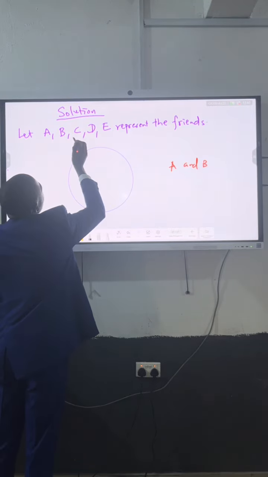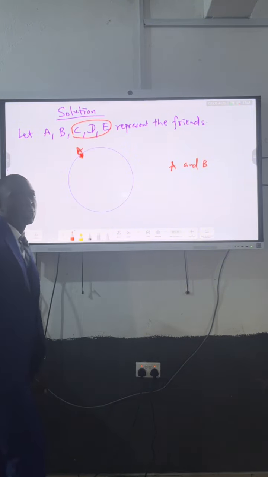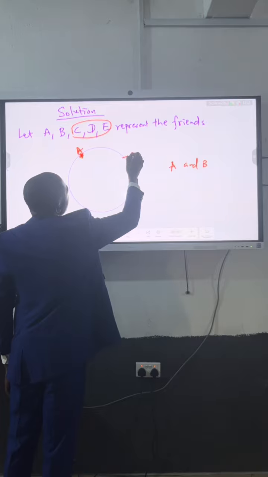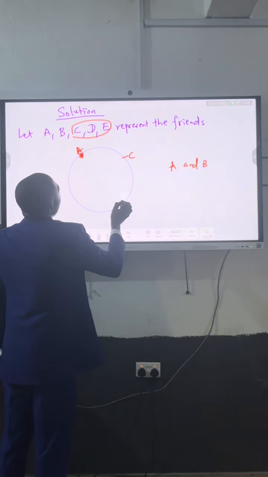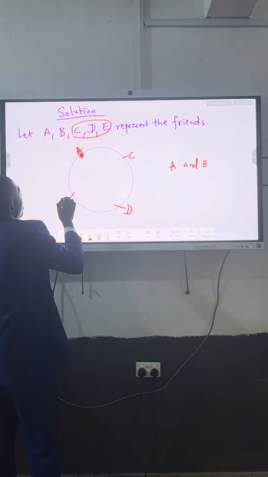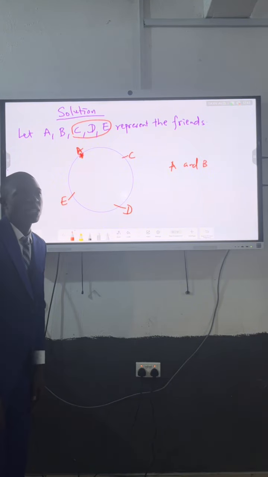Now, let these remaining 3 businessmen sit down. Let me pick C here, D here, and E here, for example. Now I've given the 3 of them seats.